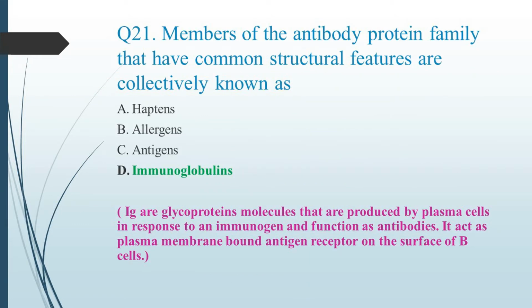Question number 21 is, members of the antibody protein family that have common structural features are collectively known as. So immunoglobulins are glycoprotein molecules that are produced by plasma cells in response to immunogen and which function as antibodies. The immunoglobulins derive their name from the finding that they migrate with globular proteins when antibody-containing serum or plasma is in an electric field. Immunoglobulins generally assume one of two roles. It acts as a plasma membrane bound antigen receptor on the surface of the B cell. So option D, immunoglobulins, is the right answer.